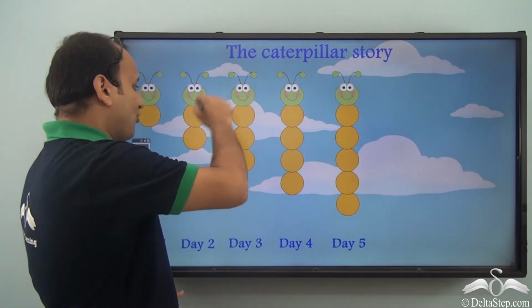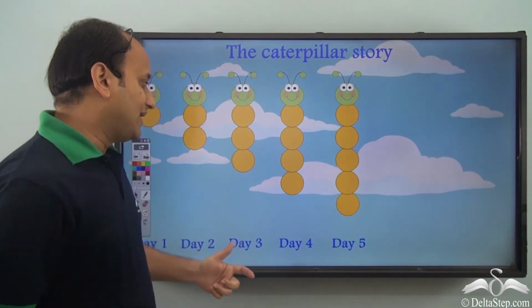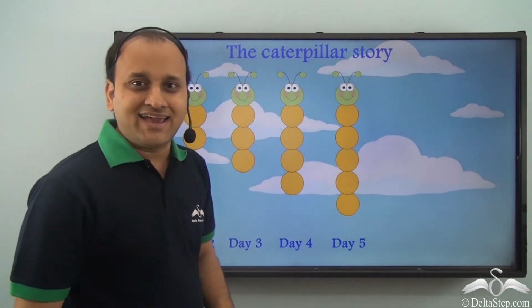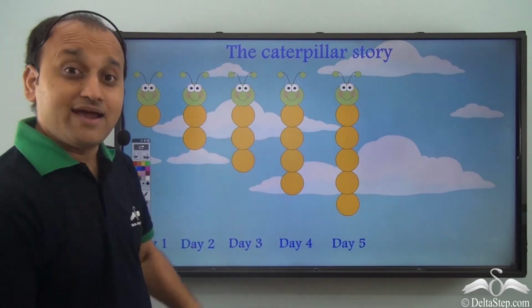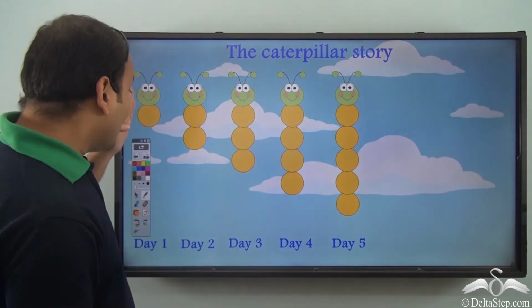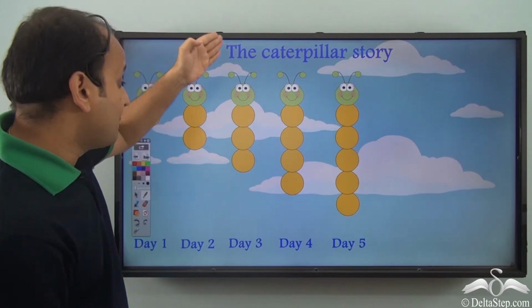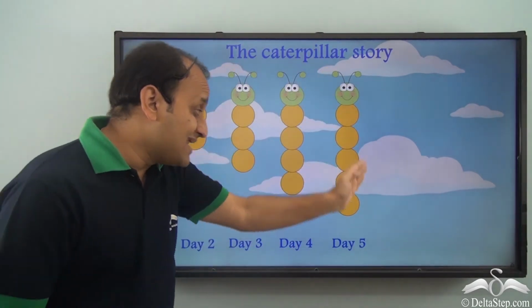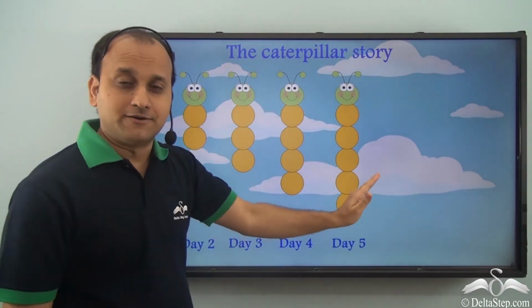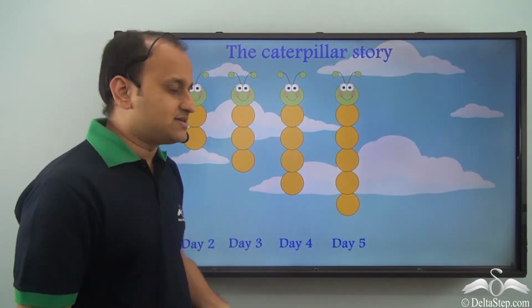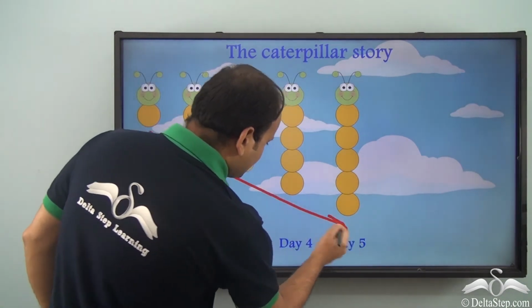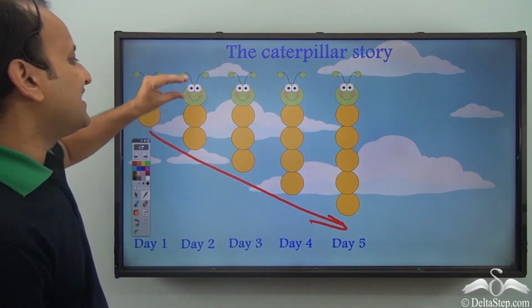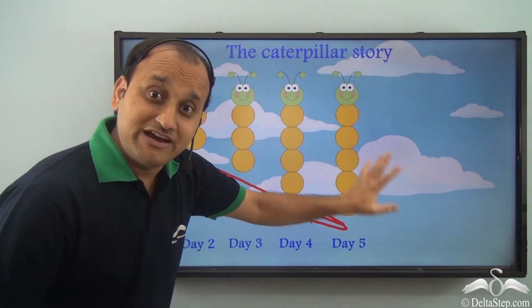And what do you see here? Well, we see a pattern again. So every time the caterpillar is growing by 1 unit. So 1, 1, 1, 1 and 1. A pattern. And what type of pattern is it? Well, it is an increasing pattern. Don't you think so? So it is increasing by 1 every day.